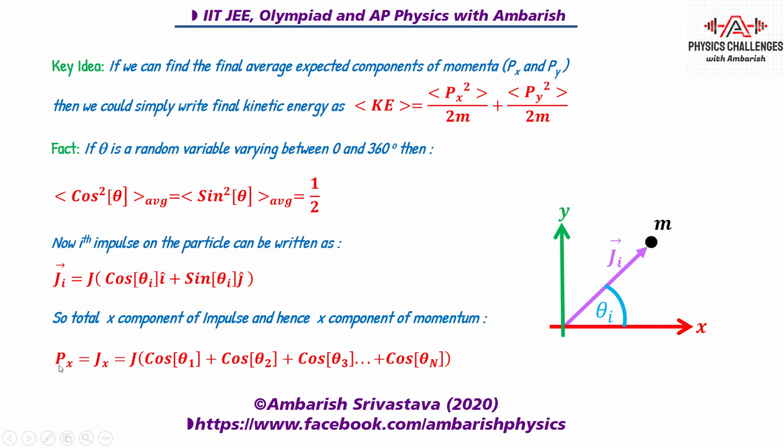Now, you are interested in finding p square and not just p. So what we can do is square the x component of momentum. So we will do the square of both sides. In the next slide I'm going to show you what we'll get.